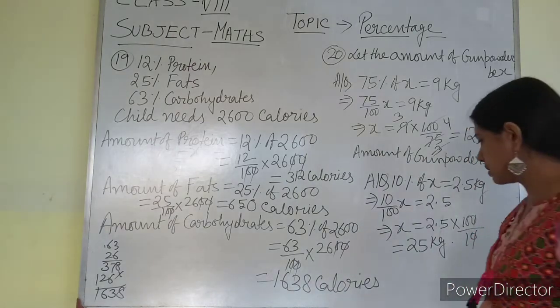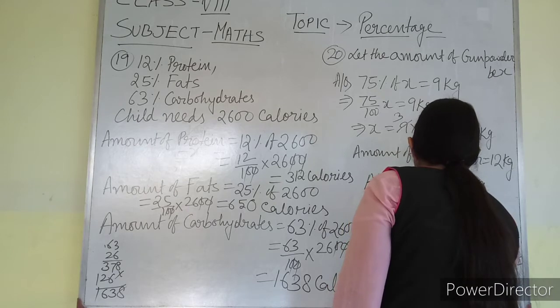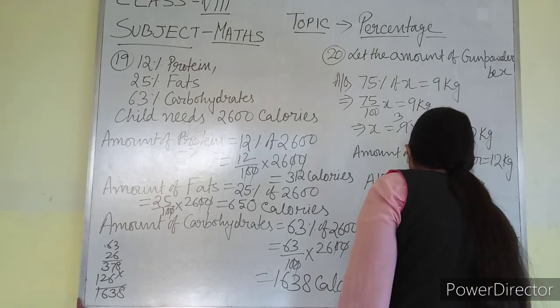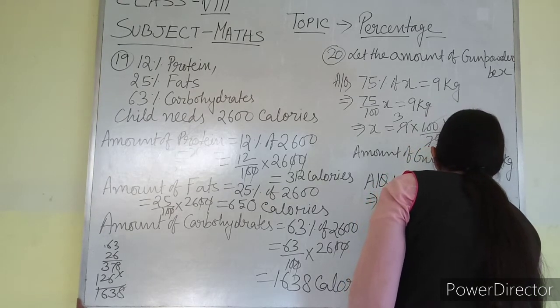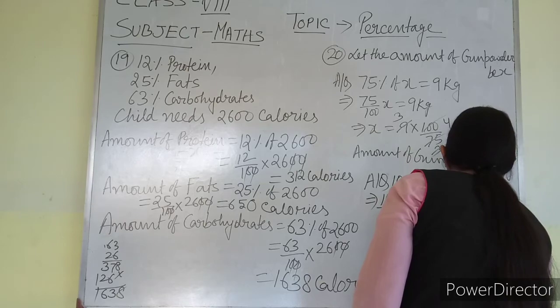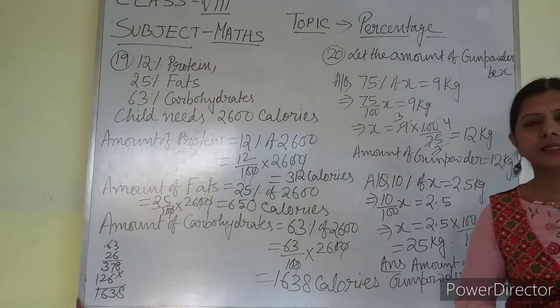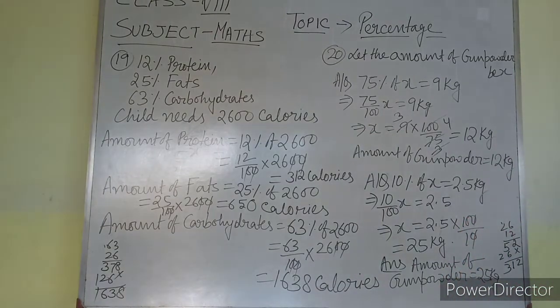So the answer is, amount of gunpowder equal to 25 kg. So 19 and 20, these two questions have been solved. Now I will solve another two questions.